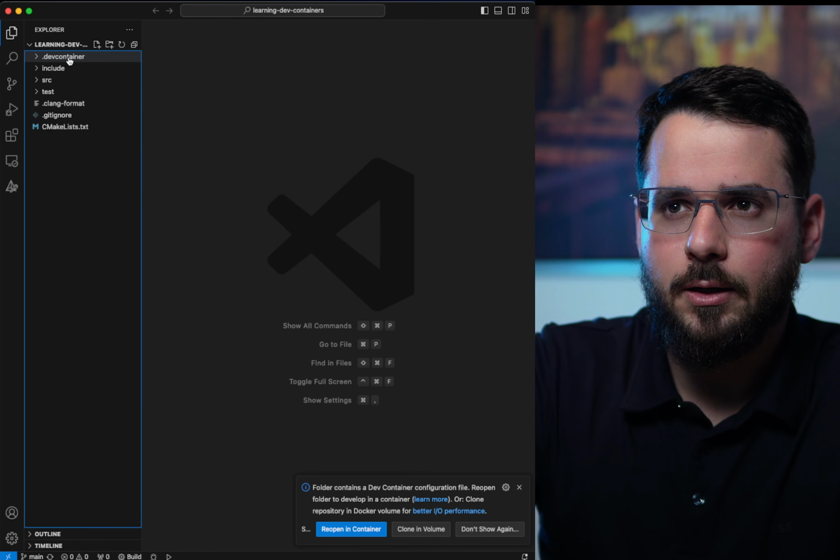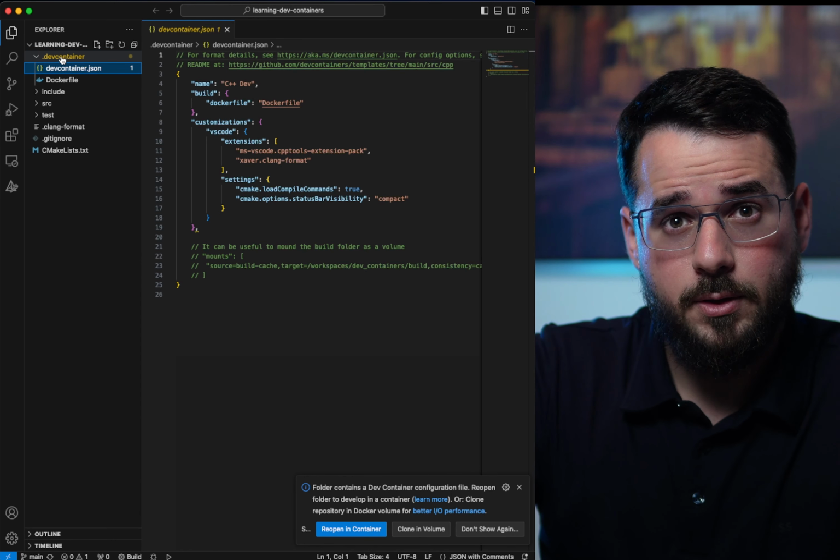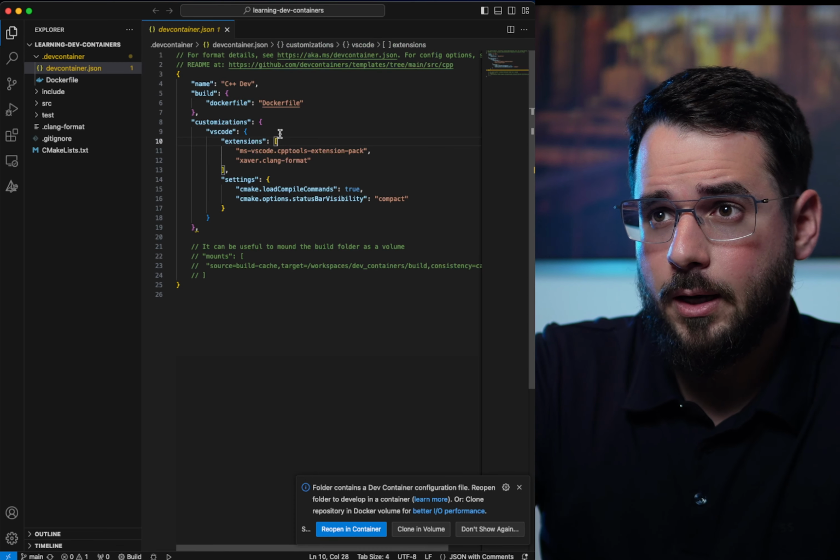Let's have a look at the contents. The reason it knows is because of this small folder and this file. And the file is really simple.